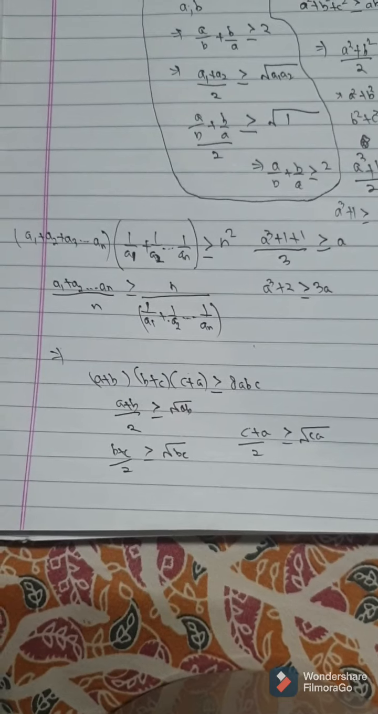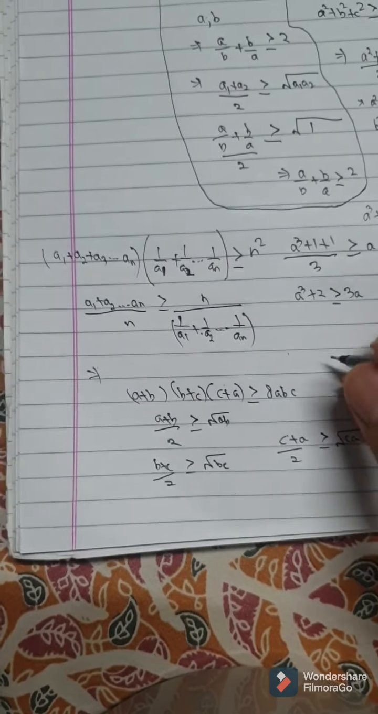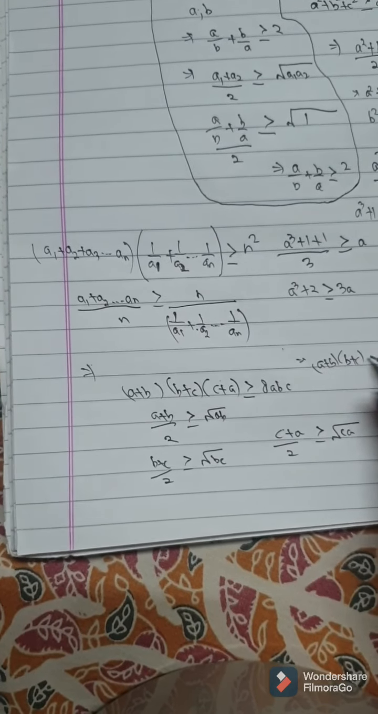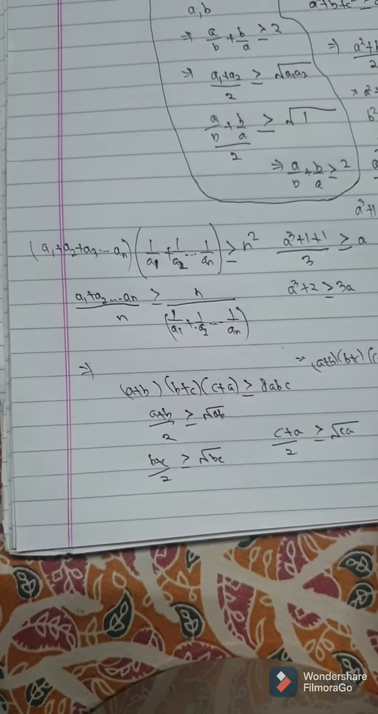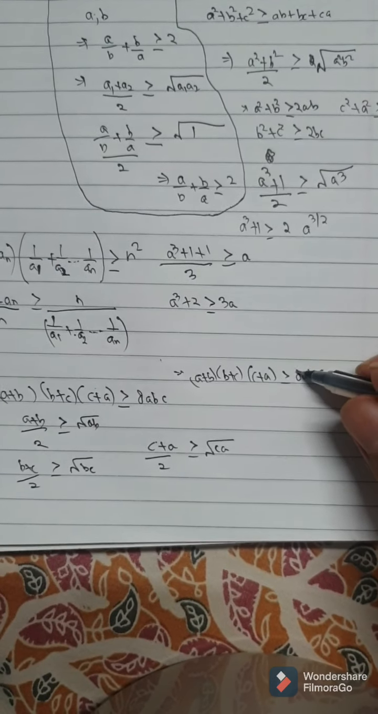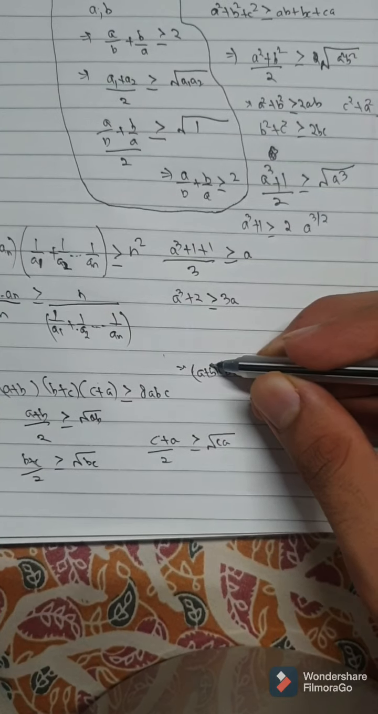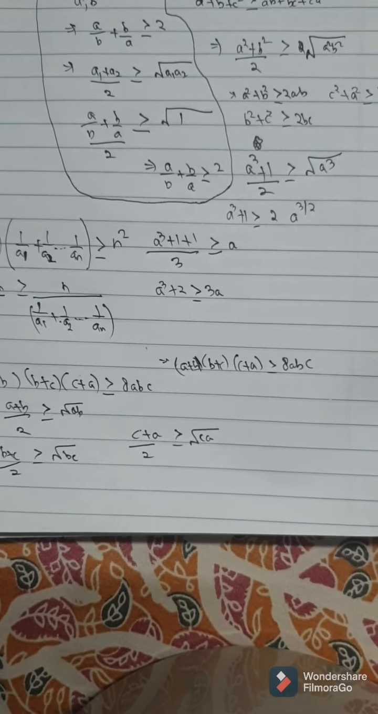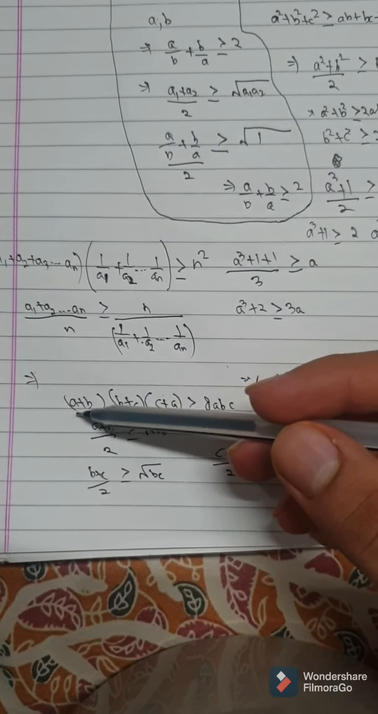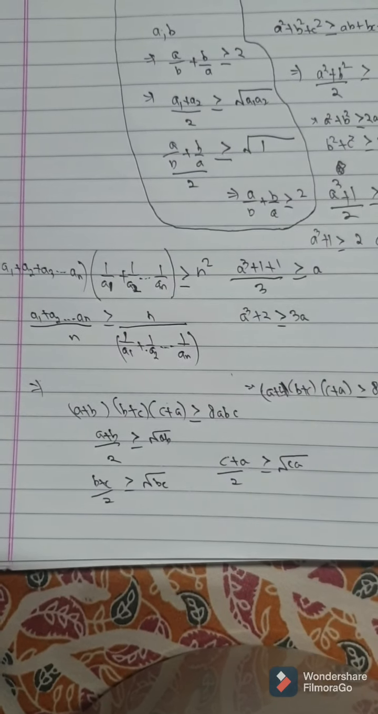Now, what we can do is multiply all these out. (a plus b) into (b plus c) into (c plus a), and we will get our answer: (a plus b) into (b plus c) into (c plus a) will be greater than or equal to 8abc. This was not much hard, but definitely a better one than the previous problems. This has been proven. There was nothing much, just applying AM-GM on each part, then multiplying together, and we got our answer.